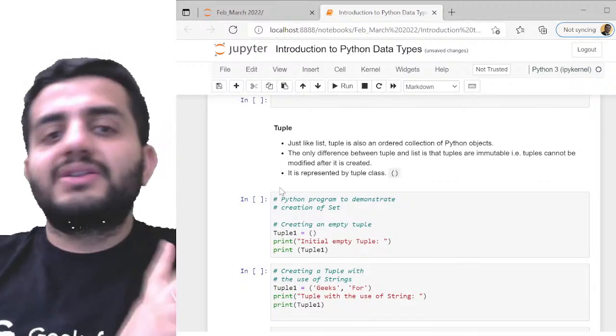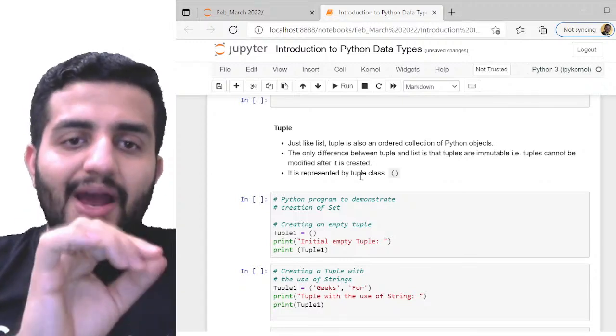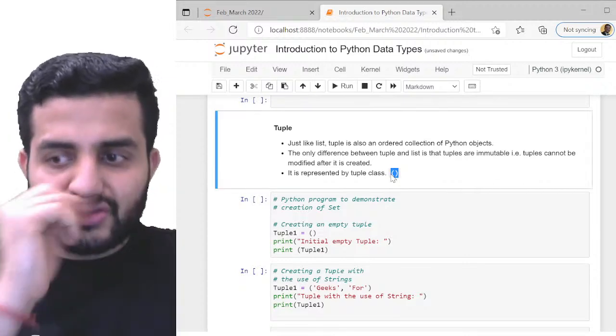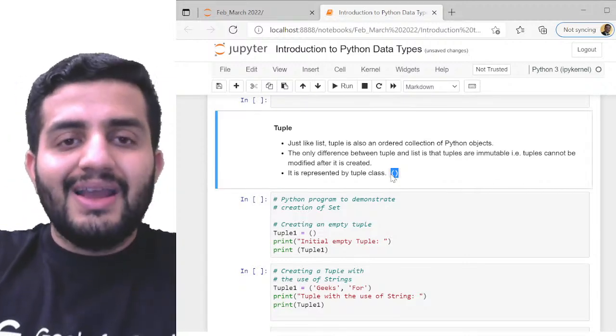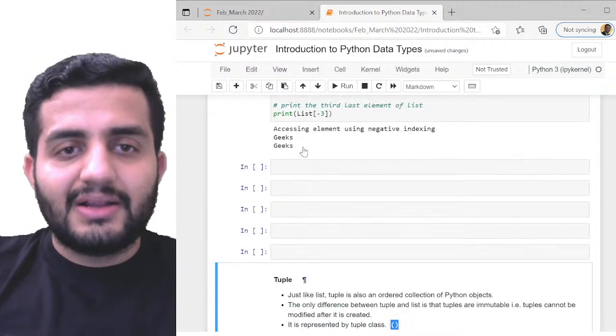There are two major differences in tuple. The first is how you represent a tuple. Instead of square brackets, we define it using parentheses. That's the first difference. That's how we define a tuple. The second major difference of tuple is here in list. For example, I'll just show it to you.